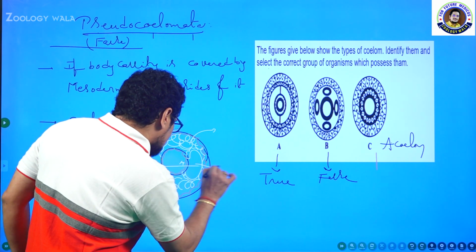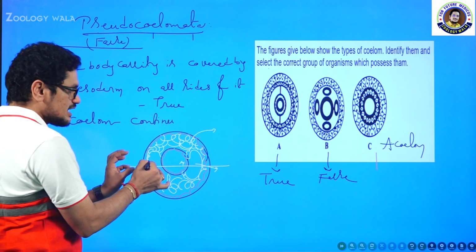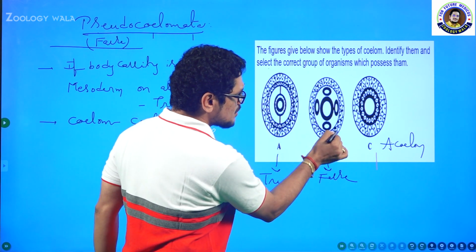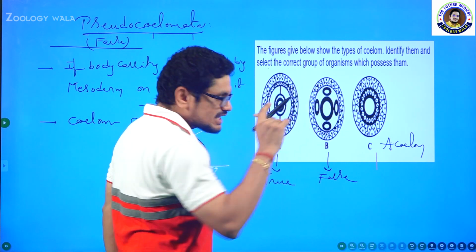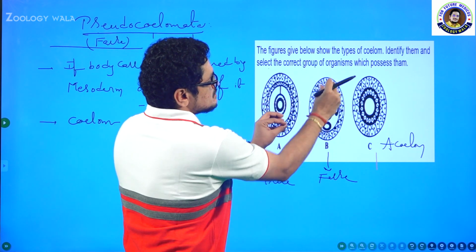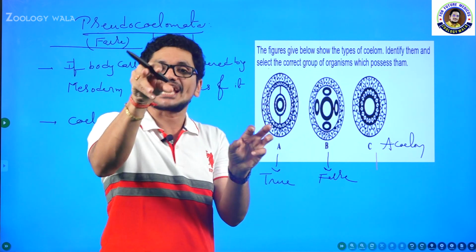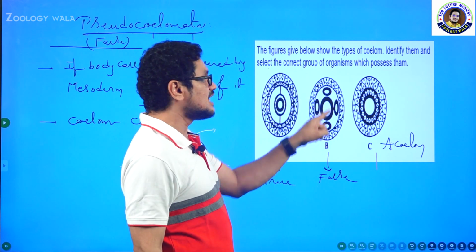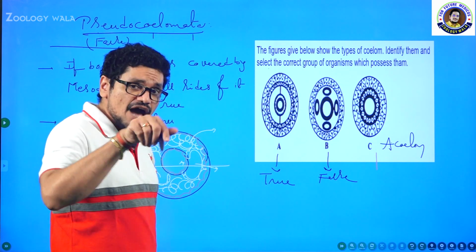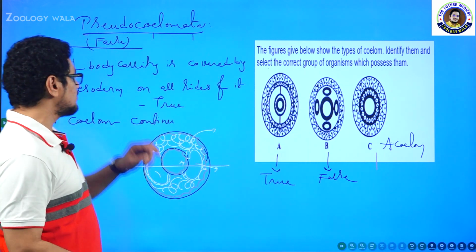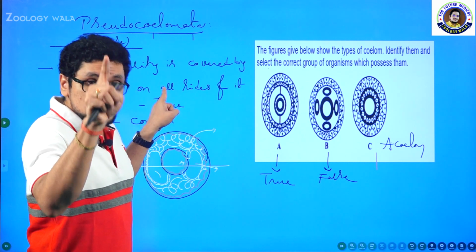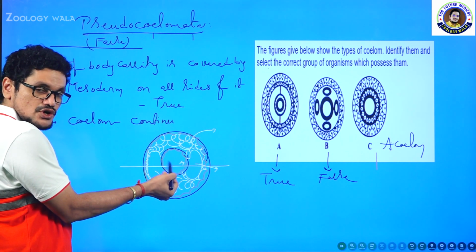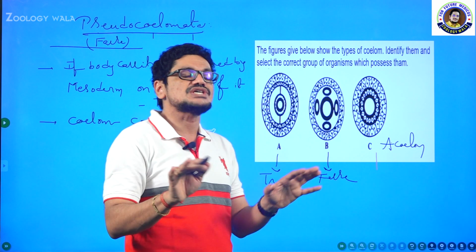If you make a section of this: outer layer, inner layer, some empty spaces. The outermost layer is ectoderm, the inner thick layer is endoderm, and the mesodermal spaces, the mesodermal sacs or pouches, are nothing but the pseudocoelom. Why am I going to call this a pseudocoelom? Because the first condition is that the body cavity should be covered by mesoderm on all sides. Where is the mesoderm on the inner side? There is no mesoderm on the inner side, so I am not going to call this the true coelom.